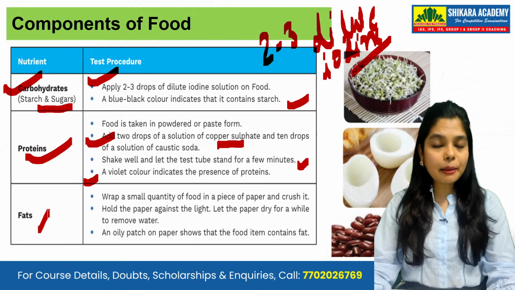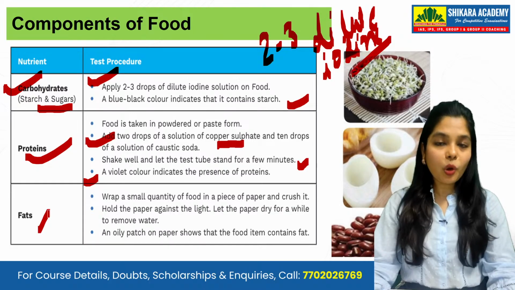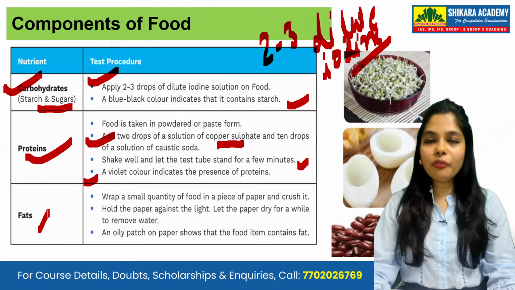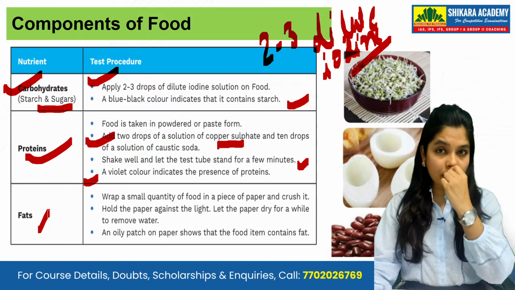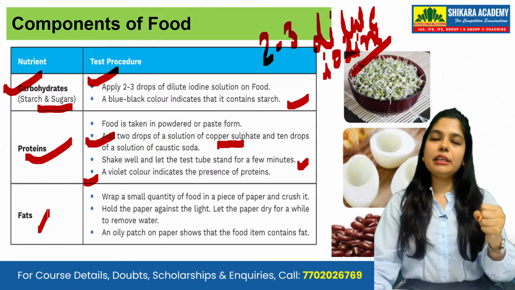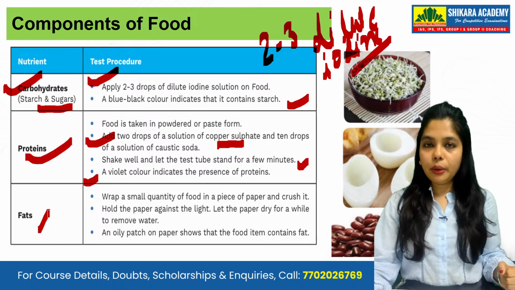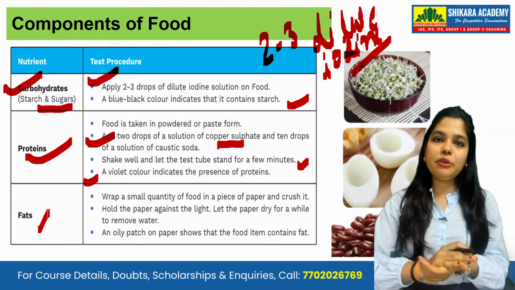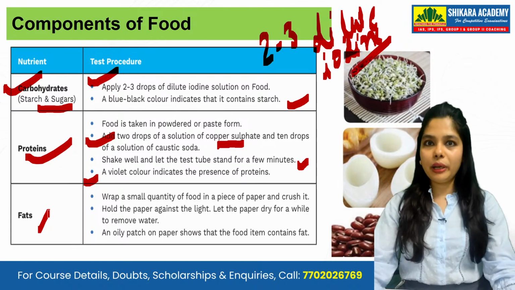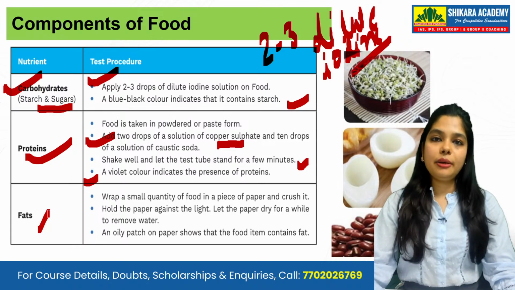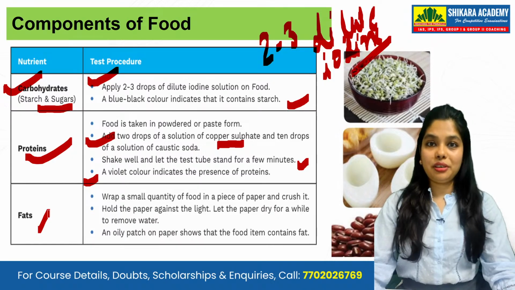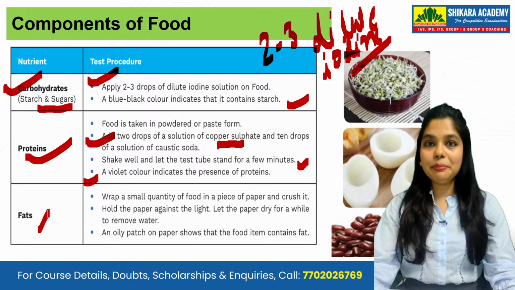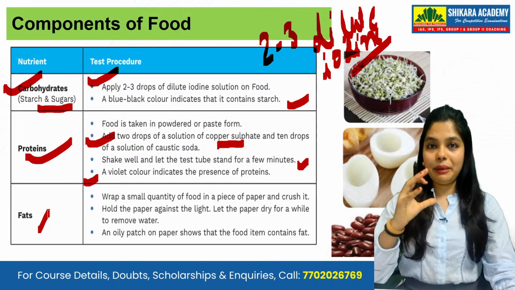Can you give me an example of some fat component? Obviously the oils. Apart from that, from where do you get oil? You can have coconut, the dried coconut. If you press too much, you will get oil. All these things, the dry fruits, if you press them, you will get some oil out of them. Those are seeds. Dry fruits like your cashew nuts and almonds all have fat in them.